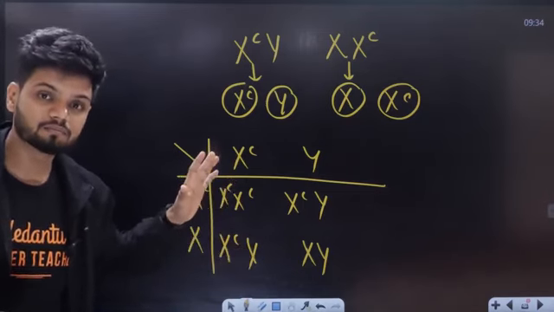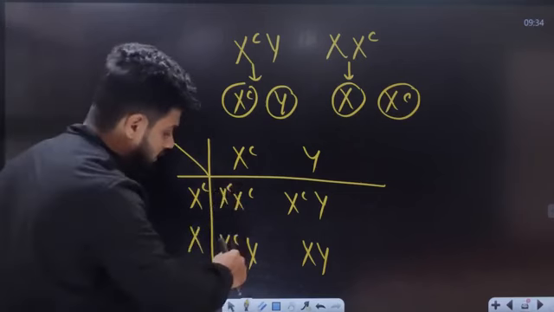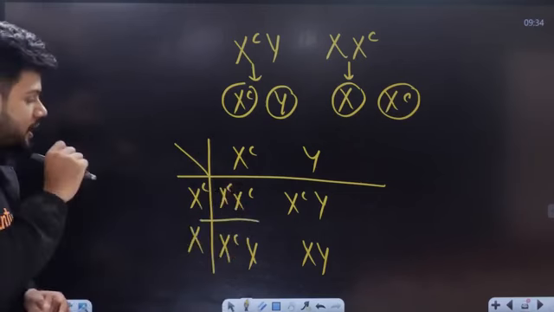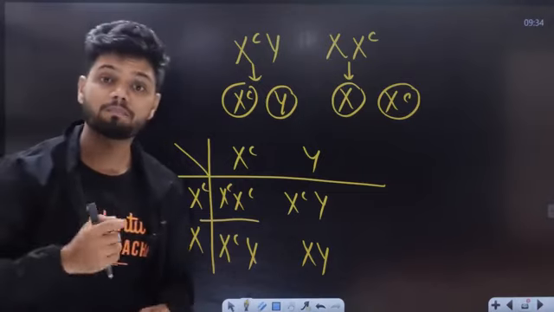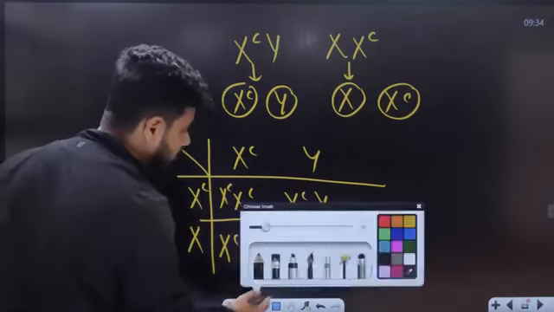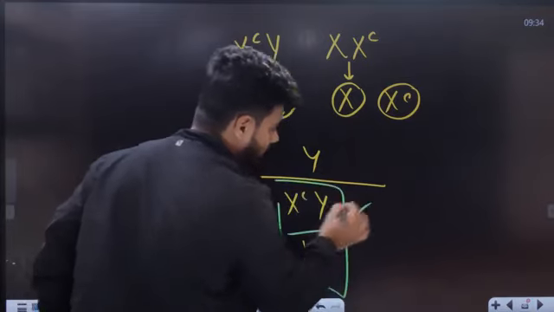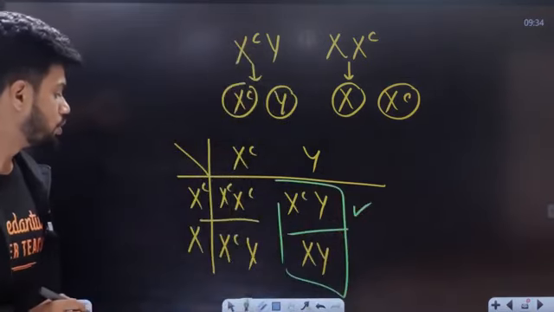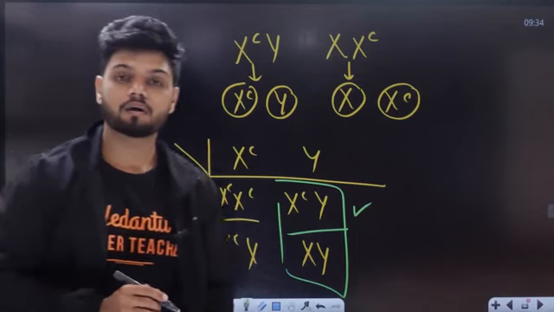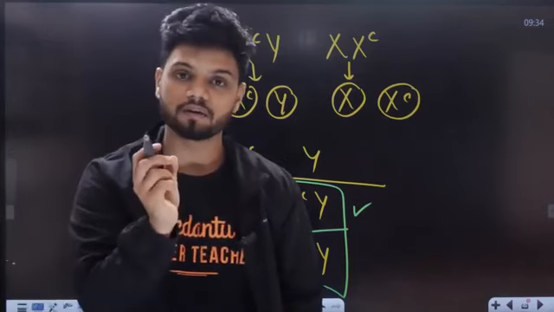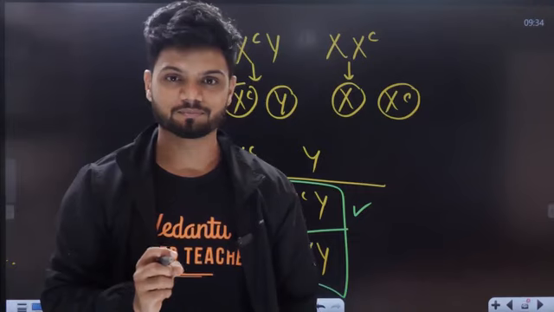So in the examination they can ask you, what is the percentage of females being colorblind here? 50% chance the female is going to be colorblind. Now I'll ask you one more question. What is the percentage of males being colorblind? 50% are going to be colorblind. Now what if I ask you, what is the percentage of offspring being carrier here?